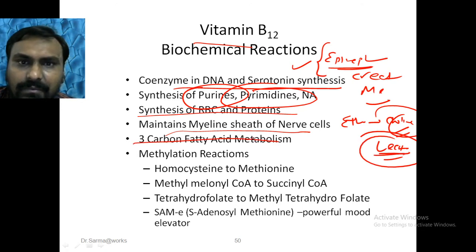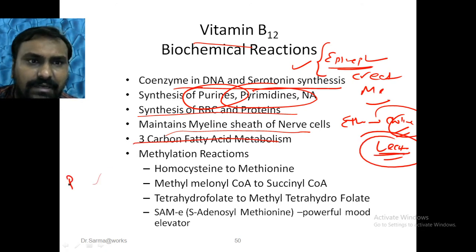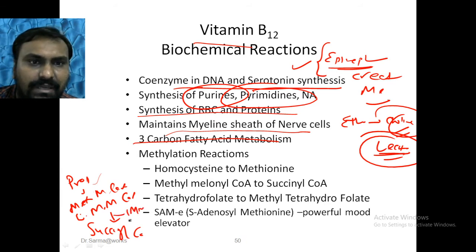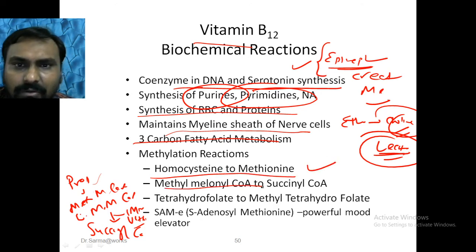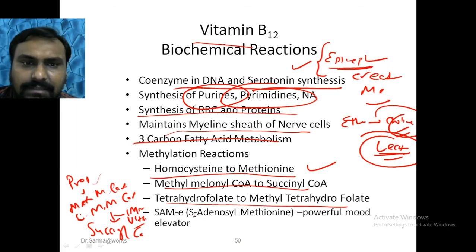Then three-carbon fatty acid metabolism. We will see that propionyl CoA is converted to D form of methylmalonyl CoA, and it is converted to L form of methylmalonyl CoA, which is isomerized to succinyl CoA by the mutase enzyme, and mutase requires vitamin B12. So conversion of homocysteine back to methionine, methylmalonyl to succinyl CoA, or tetrahydrofolic acid to methyl tetrahydrofolic acid, all will require vitamin B12.